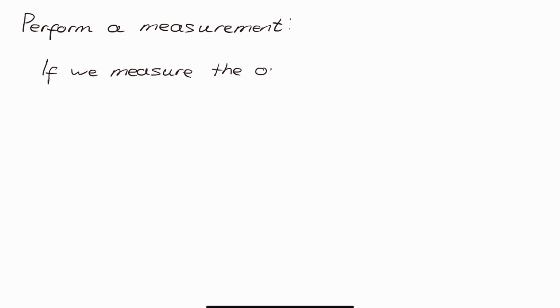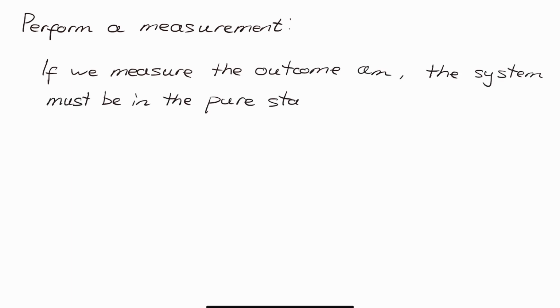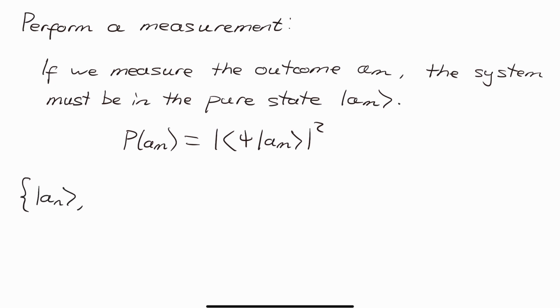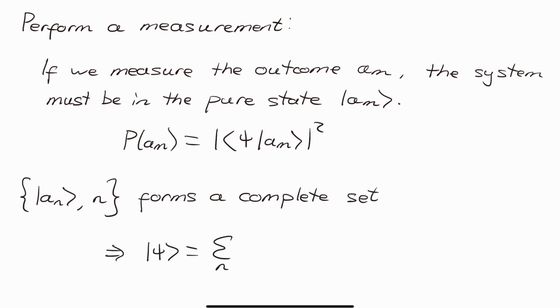If we perform a measurement and measure the particular outcome am, the wave function collapses, and we know that the system is now in the pure state am vector. The probability of measuring this outcome am is given like this, which is just the coefficient squared as before. The eigenvectors of the observable O form a complete set in the system space, so we can write the wave function of a system as a sum over the an vectors, which makes our calculations a lot easier.